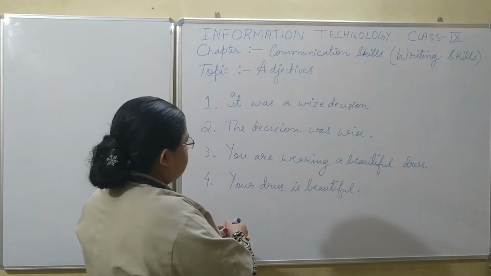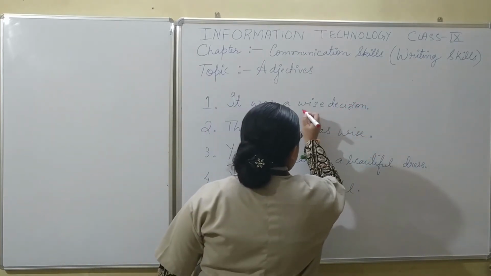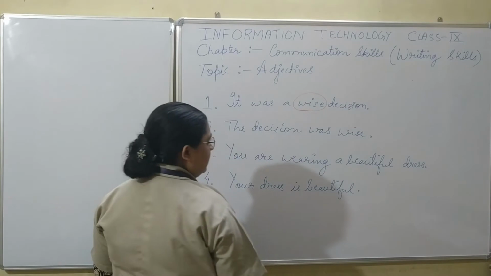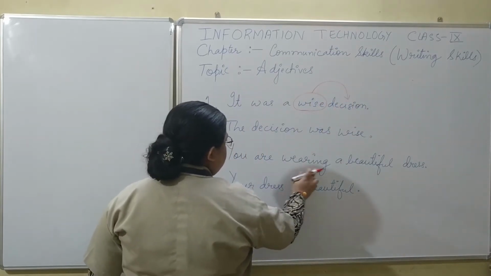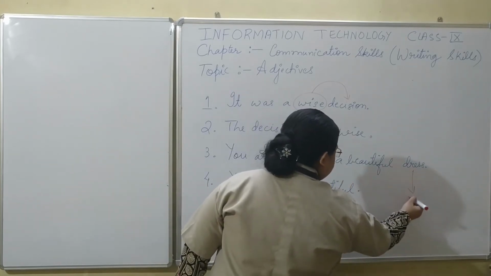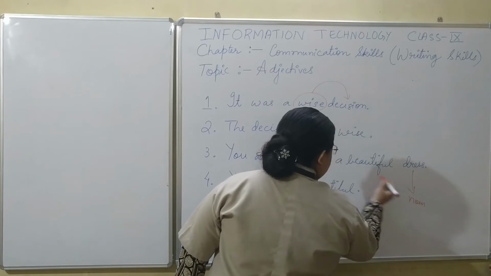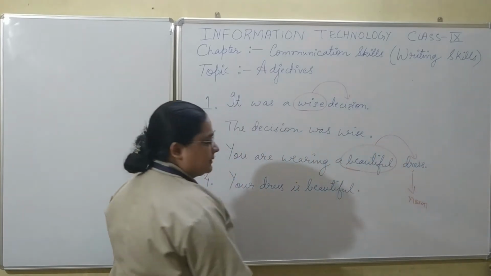In these sentences, check the first and the third sentence. Decision is the noun and wise is the adjective which is describing decision. Same way, you are wearing a beautiful dress. Dress is the noun and beautiful is the word describing dress.